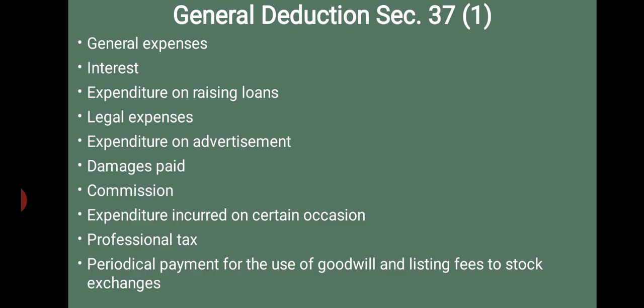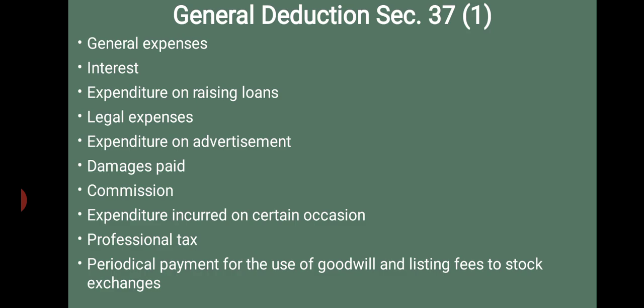Then expenditure on advertisement. Then damages paid: any amount paid to a worker in order to dismiss him in the interest of business is allowed as a deduction. Then commission paid to selling agent. Then expense incurred on certain occasions like Diwali or Muharram, subject to the assessing officer being satisfied that the expenses are admissible as a deduction; only then can we deduct this amount as an allowable expense.